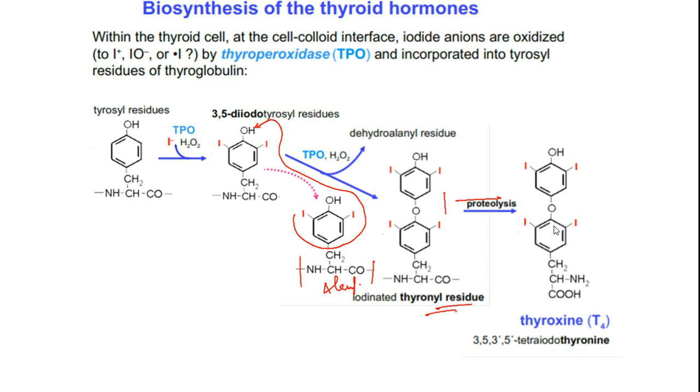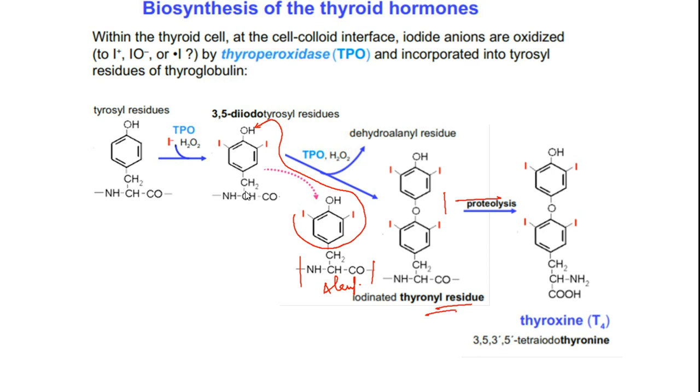Okay, so this is the way how thyroid hormones are generated from tyrosyl units present in thyroglobulin in the thyroid cells. The critical observation here is the thyroperoxidase enzyme, which takes the help of hydrogen peroxide and iodine. These are oxidized and incorporated onto the benzene ring of the tyrosine unit.